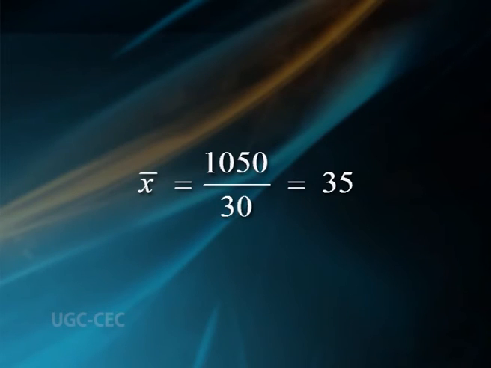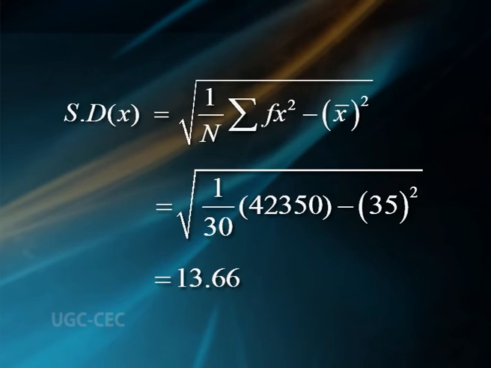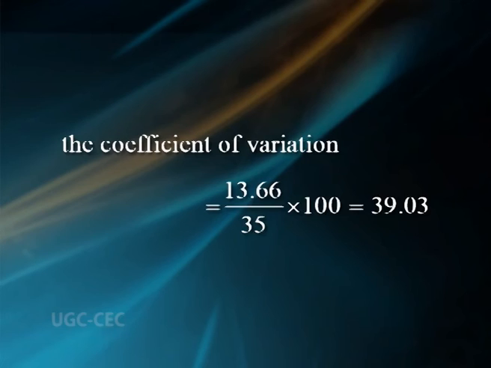Therefore, x bar equal to 1050 divided by 30, that is 35. SD of x equal to square root of 1 by capital N sigma f x square minus x bar square, that is square root of 1 by 30 into 42350 minus 35 square, that is 13.66. Hence, the coefficient of variation equal to 13.66 by 35 into 100, that is 39.03.